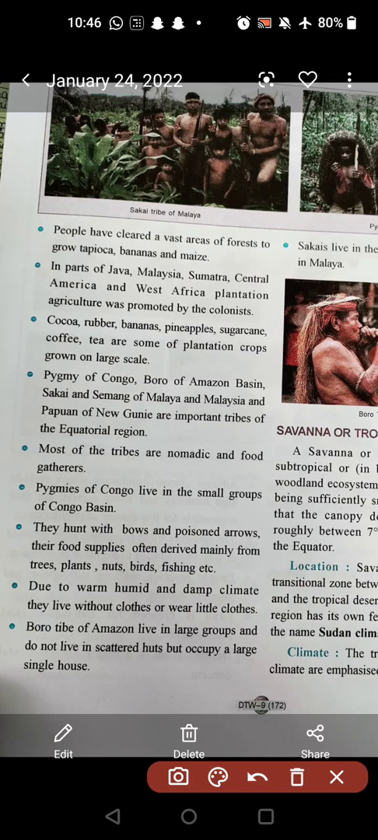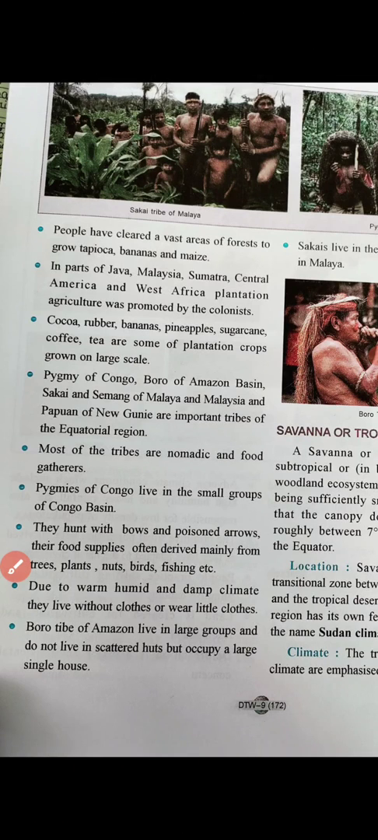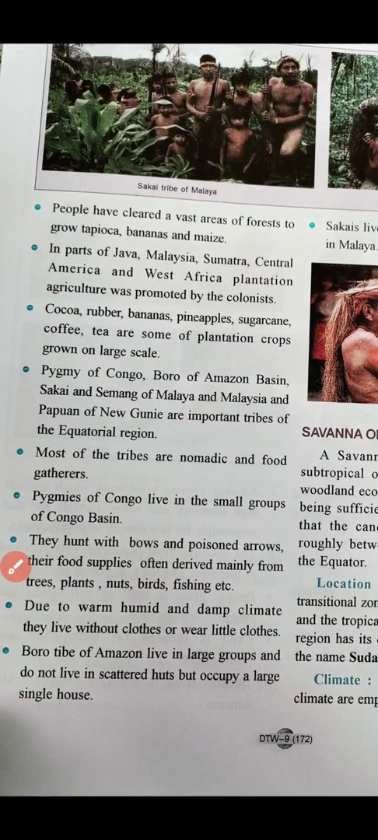Earlier, when the British companies came here, they used to employ these tribal communities as slaves in the plantation of different crops. So that happens today also. Some plantation crops are cocoa, rubber, banana, pineapple, sugarcane, coffee, and tea. These are some plantation crops that are grown on a large scale.